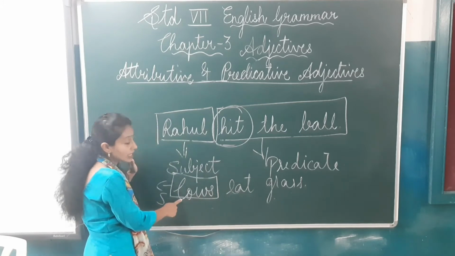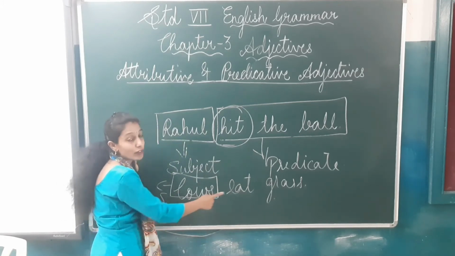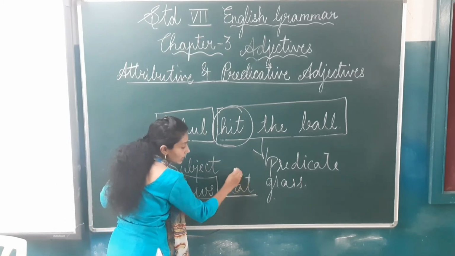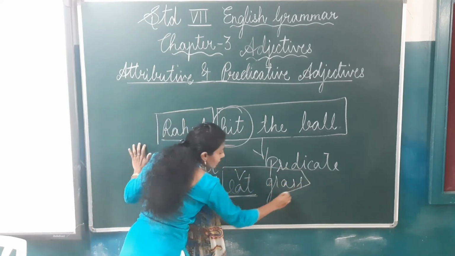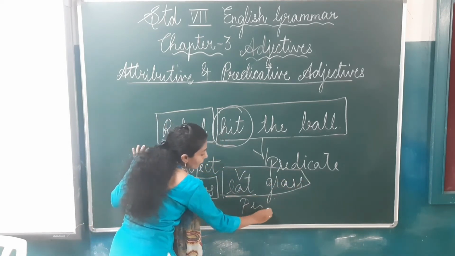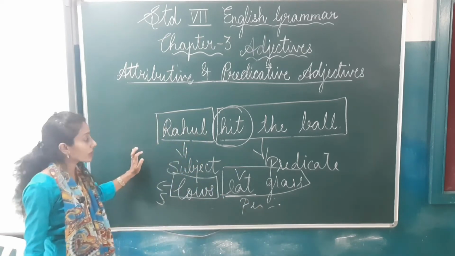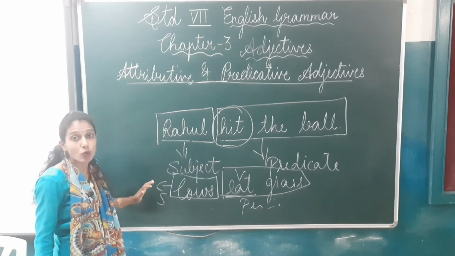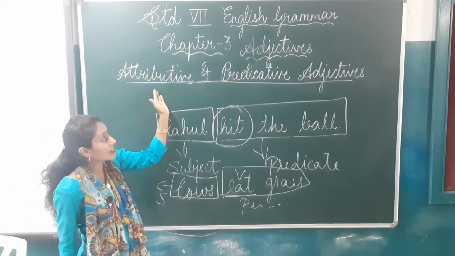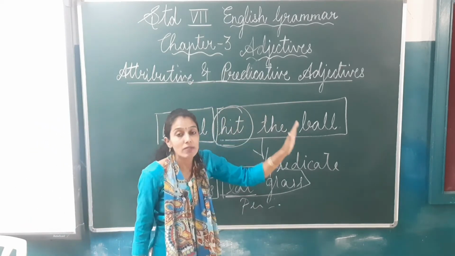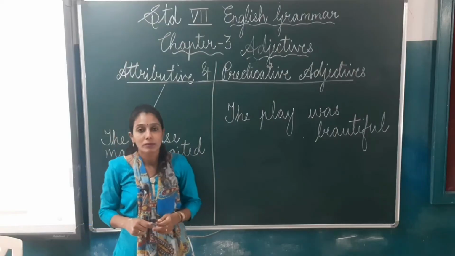So here the subject is cows, and which is the verb here? Eat is the verb. Now what are the cows doing? Cows eat grass. So this is the predicate. Understood children? What is subject and what is predicate? Okay. Now I'll explain attributive and predicative adjectives.